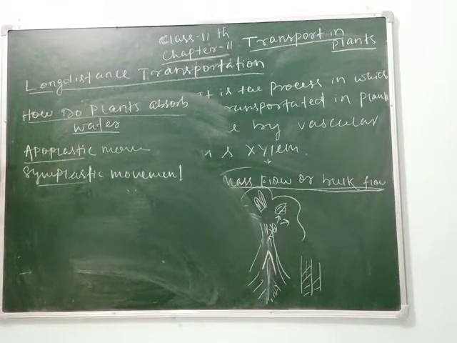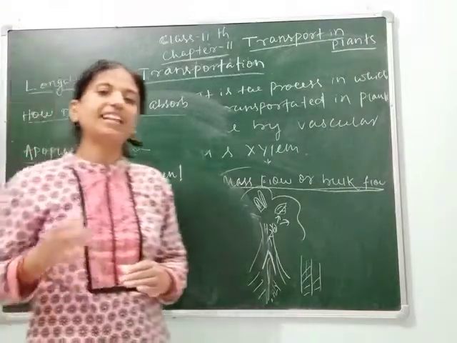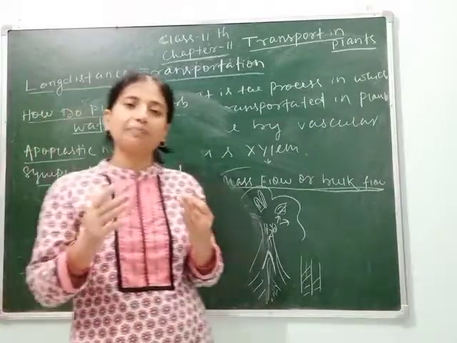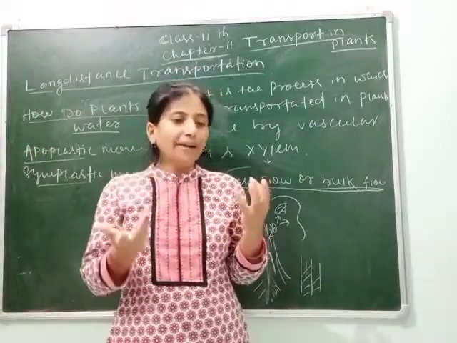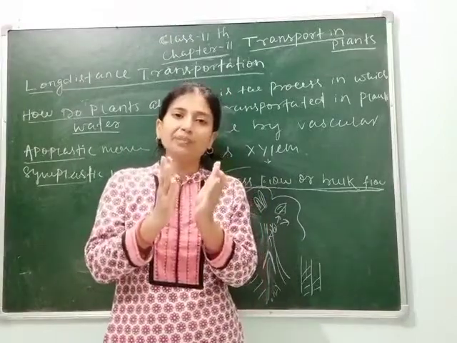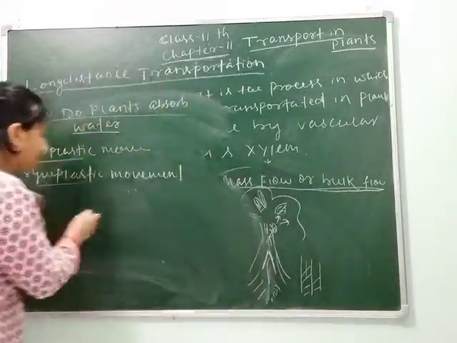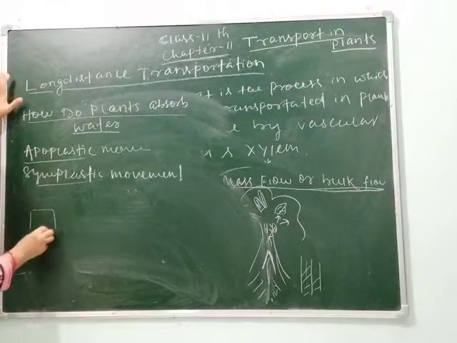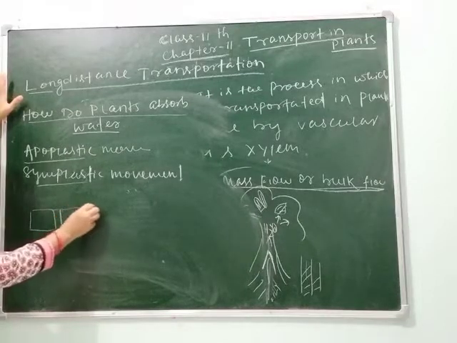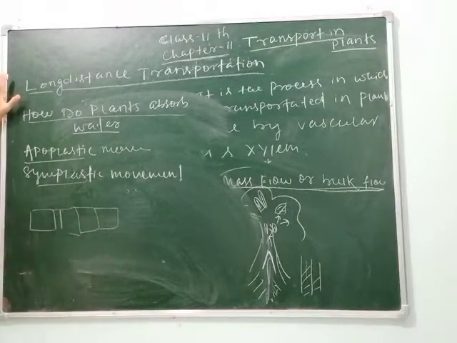Apoplastic movement, we can say, is through the adjacent cell walls and is continuous throughout the plant except at the Casparian strips. Again students, you are getting confused about what the Casparian strip is. As we know, epidermis, then cortex, then endodermis, and at the endodermis the Casparian strip is present. If you see this diagram, these are the cells. They are arranged like this.